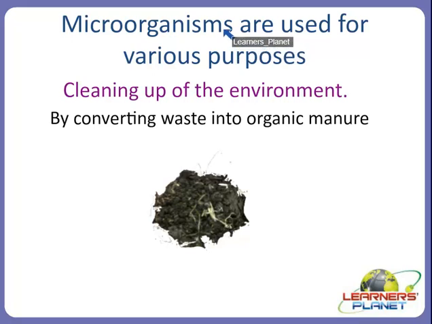Next we can see these organisms can also be used for cleaning purposes, cleaning of the environment. How? By converting the waste into organic manure. Now you know what is waste and you know what is manure. Let us just brief it up here. Whatever waste is coming from the kitchen, or organic waste, is mixed with certain types of bacteria and other living microorganisms.